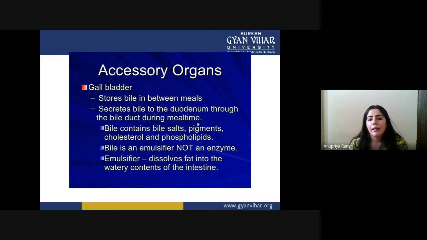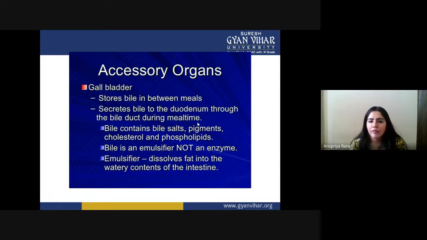It stores bile in between meals, so the bile juices have to be stored. It secretes bile to the duodenum through the bile duct during mealtime. Why is bile juice so important? It contains bile salts, pigment, cholesterol, and phospholipids. These all have to be present inside the bile, and they help in the food digestion process. Bile is an emulsifier, not an enzyme.